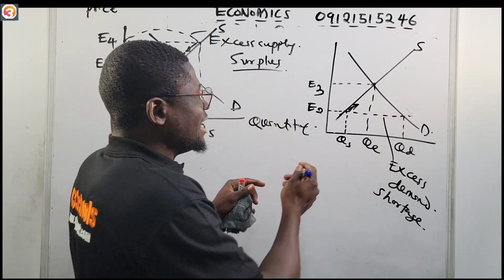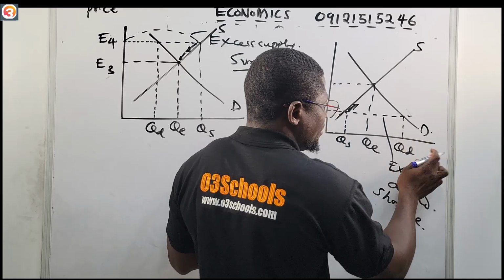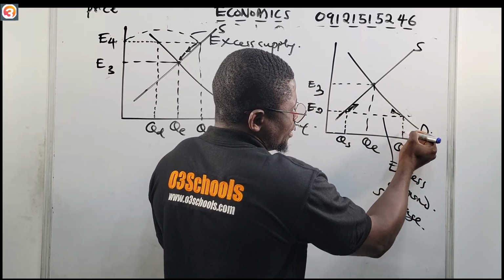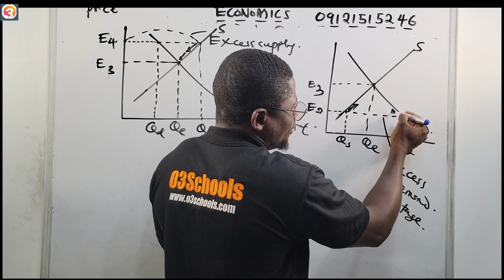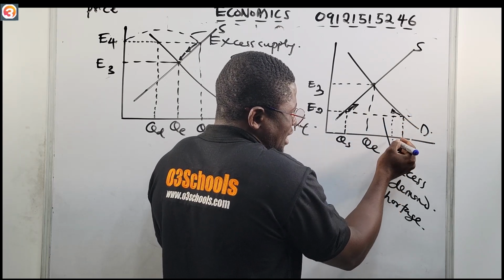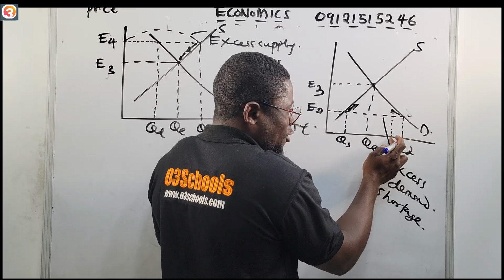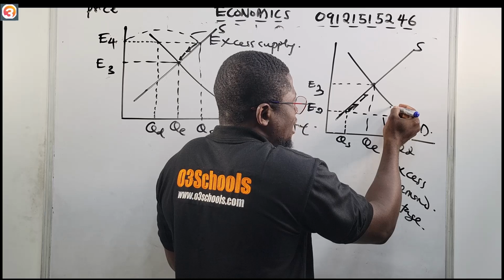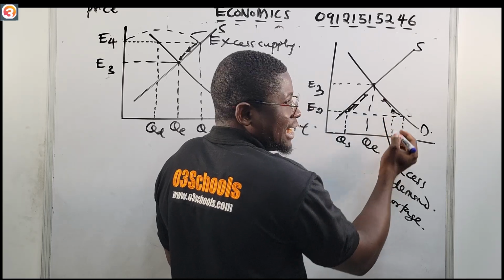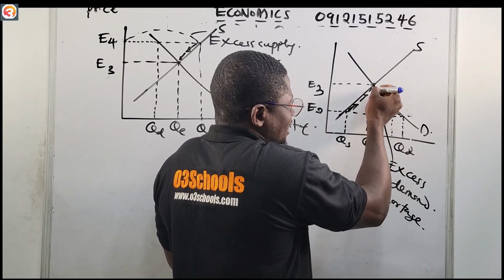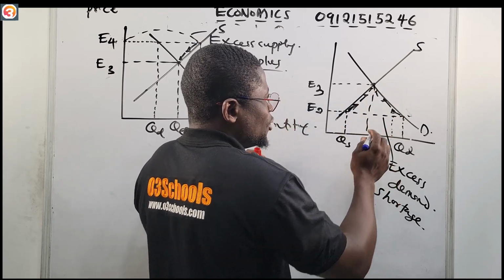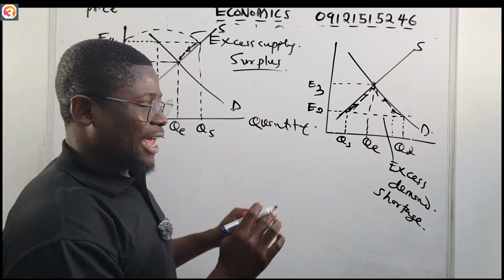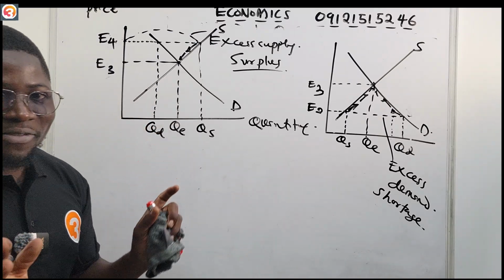As they increase it, you see that buyers will be buying less. They increase it to this point, buyers will now be buying less, and our quantity demanded will come here. If they increase it again a little bit, buyers will still buy even less than that. So that's how they'll keep increasing it. They'll keep adjusting their prices until it reaches this equilibrium price, and then we now have our equilibrium quantity. So I hope it's very understandable.